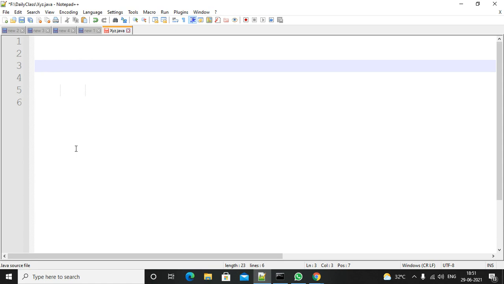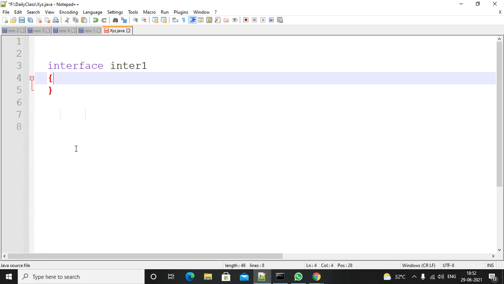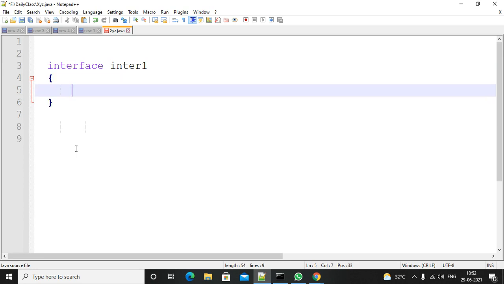So at this moment, interface means interface contains only abstract methods, only requirement specification, no implementation at all. Right. So how to write an interface? Using the interface keyword. Like a class syntax, the same syntax you have to follow: interface name, open brace, close brace. Interface Int1. You can give any name, that is your wish, right? So Interface Int1, that's it.